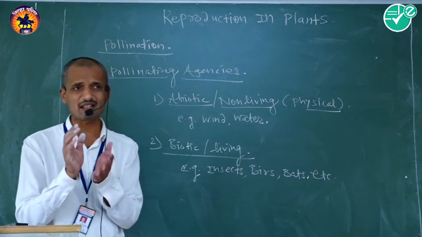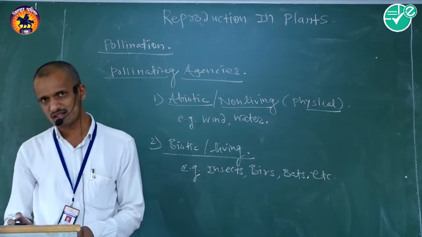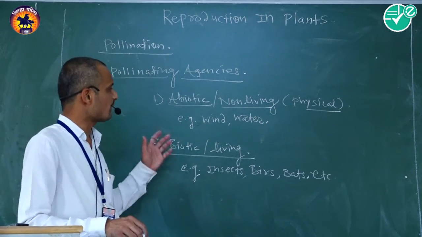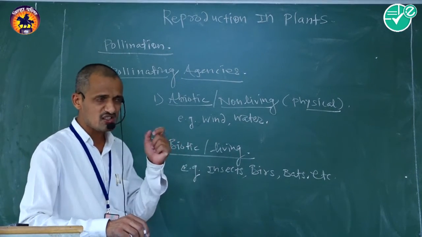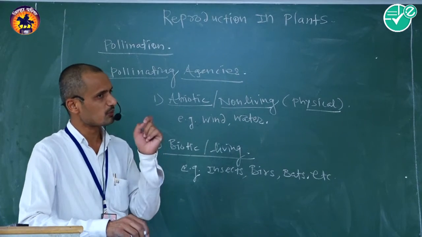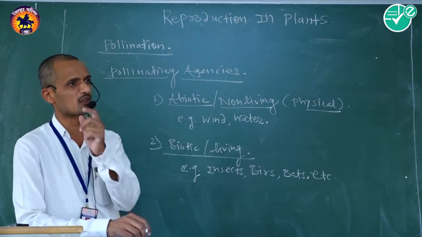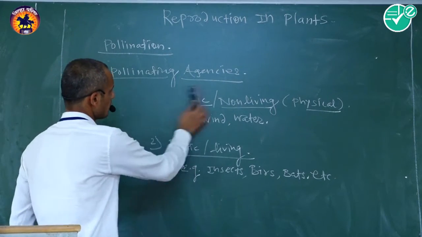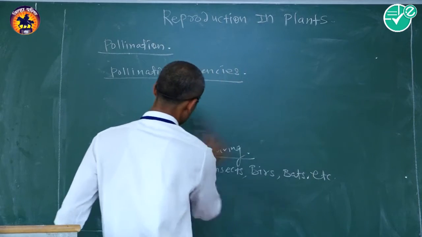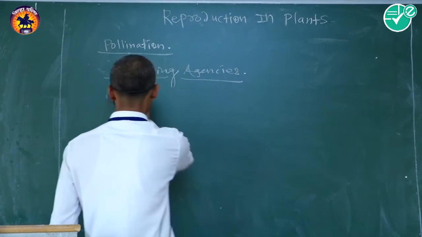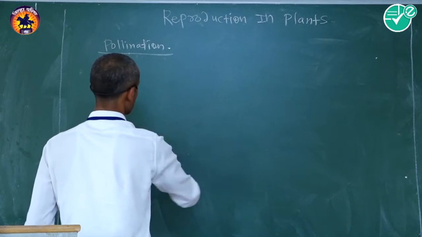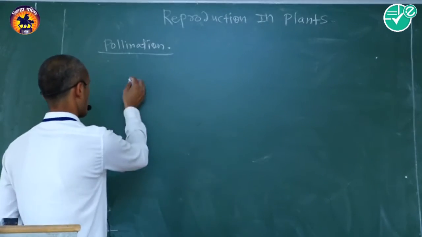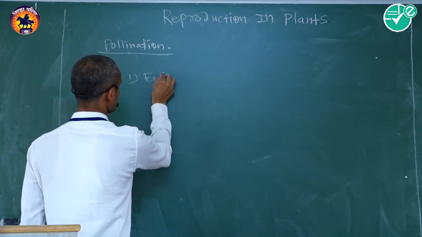There are the following types of pollination on the basis of which type of pollinating agencies are required for the completion of pollination. First one is entomophily.